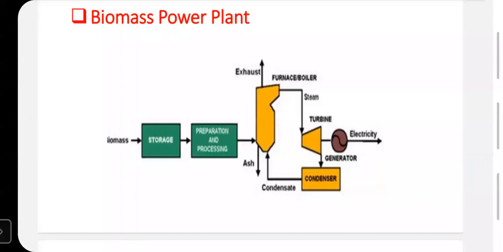Actually, the biomass contains chemical energy. Suppose we consider wood. Wood is one of the biomass fuels where chemical energy is released as heat. Combustion of this wood takes place, and a tremendous amount of heat is developed, and that heat is utilized in a boiler where water is converted into steam.